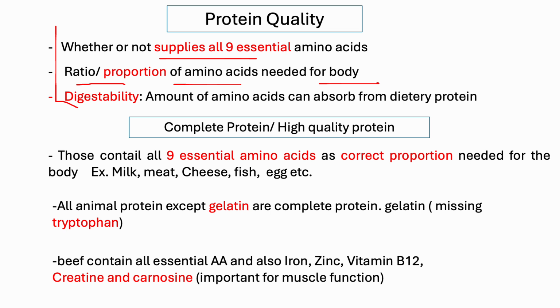Various animal sources contain all these essential amino acids in the correct proportion needed for the body, like milk, meat, cheese, fish. They are high quality protein, all animal protein except gelatin, because gelatin is missing one essential amino acid, that is tryptophan. Another good source of protein is beef, because beef contains all essential amino acids, also iron, zinc, vitamin B12, as well as creatine and carnosine. Creatine and carnosine are very important for muscle function.